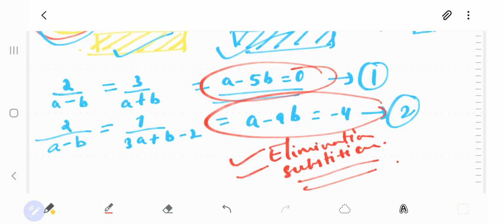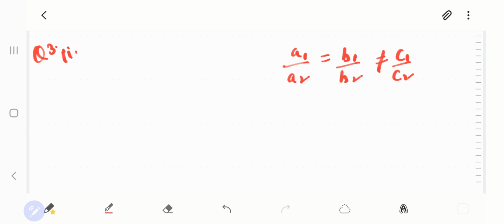Question number 3 second. Let's jump on to 3 second. In that we have, for which value of k will the following pair of linear equations have no solution. If they do not have solution, that means they are parallel. In that case, if they are parallel, you will write that a1 upon a2 is equal to b1 upon b2 is not equal to c1 upon c2. That is a condition for lines to be parallel.